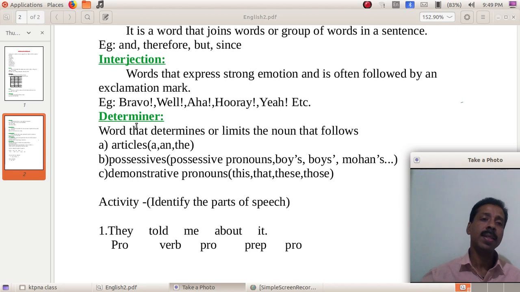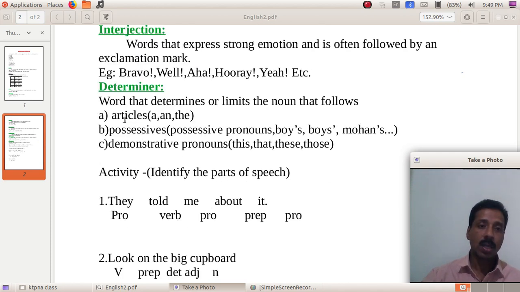And the ninth one is determiner. I told you that in the old usage, determiner was not considered a part of speech, but according to the modern usage, determiner also is a part of speech. So what are determiners? A word that determines or limits the noun that follows.